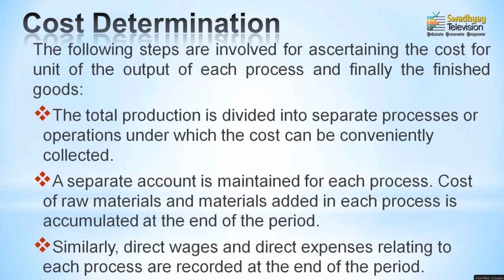The first point is that the total production is divided into different processes. As I already mentioned in the characteristics, the company, manufacturer or producer has to identify how many processes, operations and departments are required to manufacture this product. That means the whole production process is divided into different parts, and these parts are identified along with the cost or elements of cost, which are precisely identified for the respective department, process or unit. Then a separate account has to be maintained for each process.